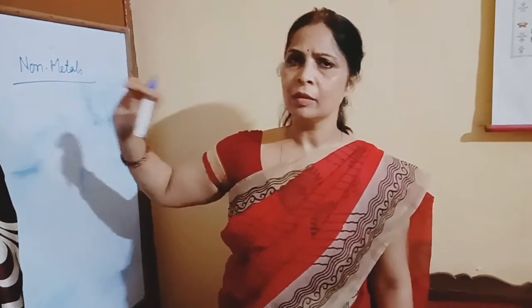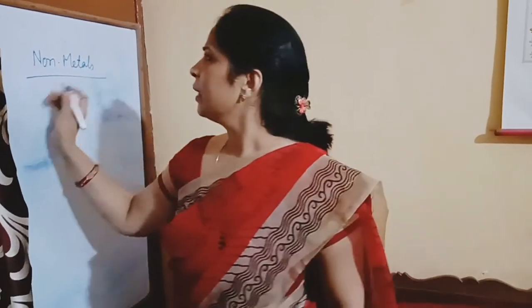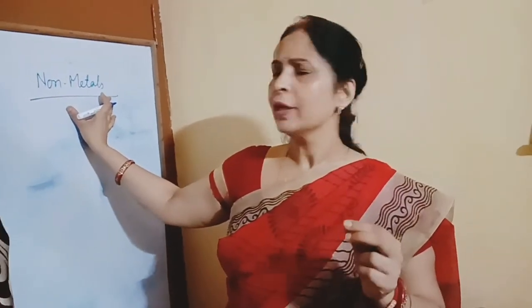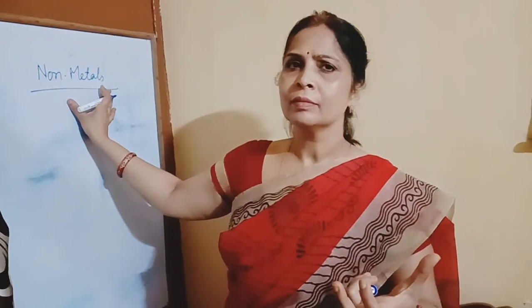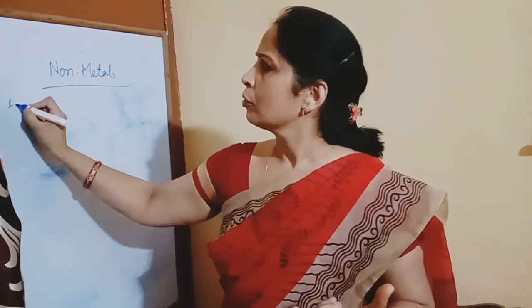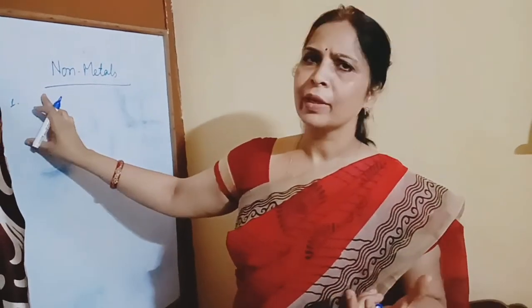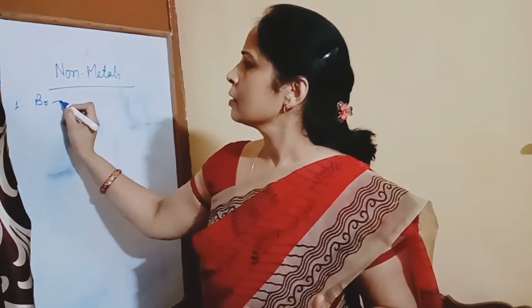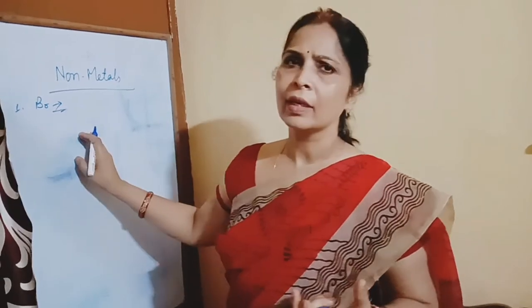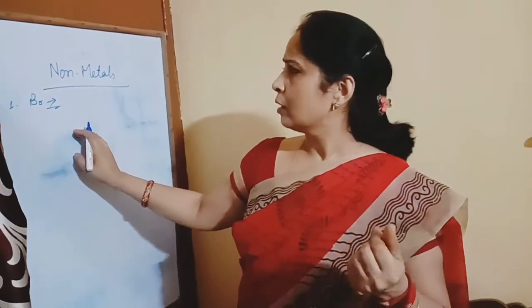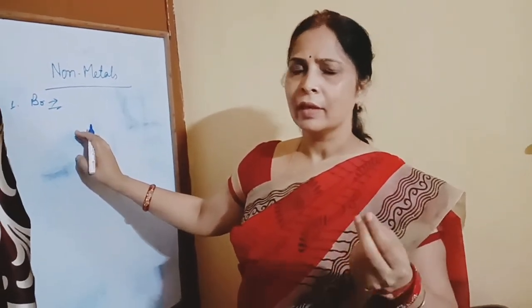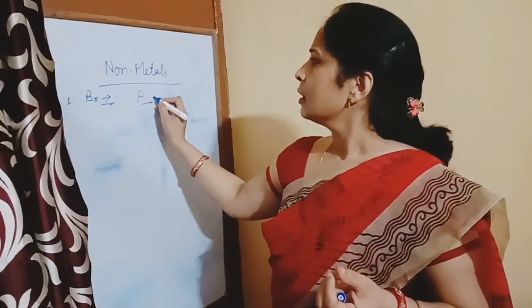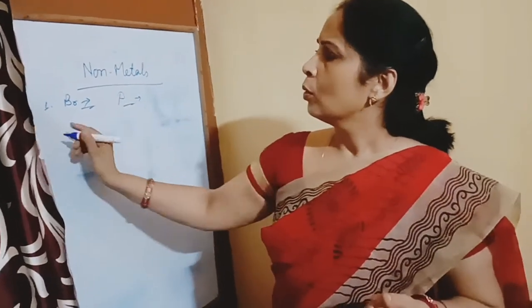I already explained metals. Non-metals are the elements which are found in many colors. Number one property, non-metals are found in many colors, like bromine, which is reddish brown in color, sulfur, yellow in color, phosphorus, red, white, yellow. You can get it in 3 colors.